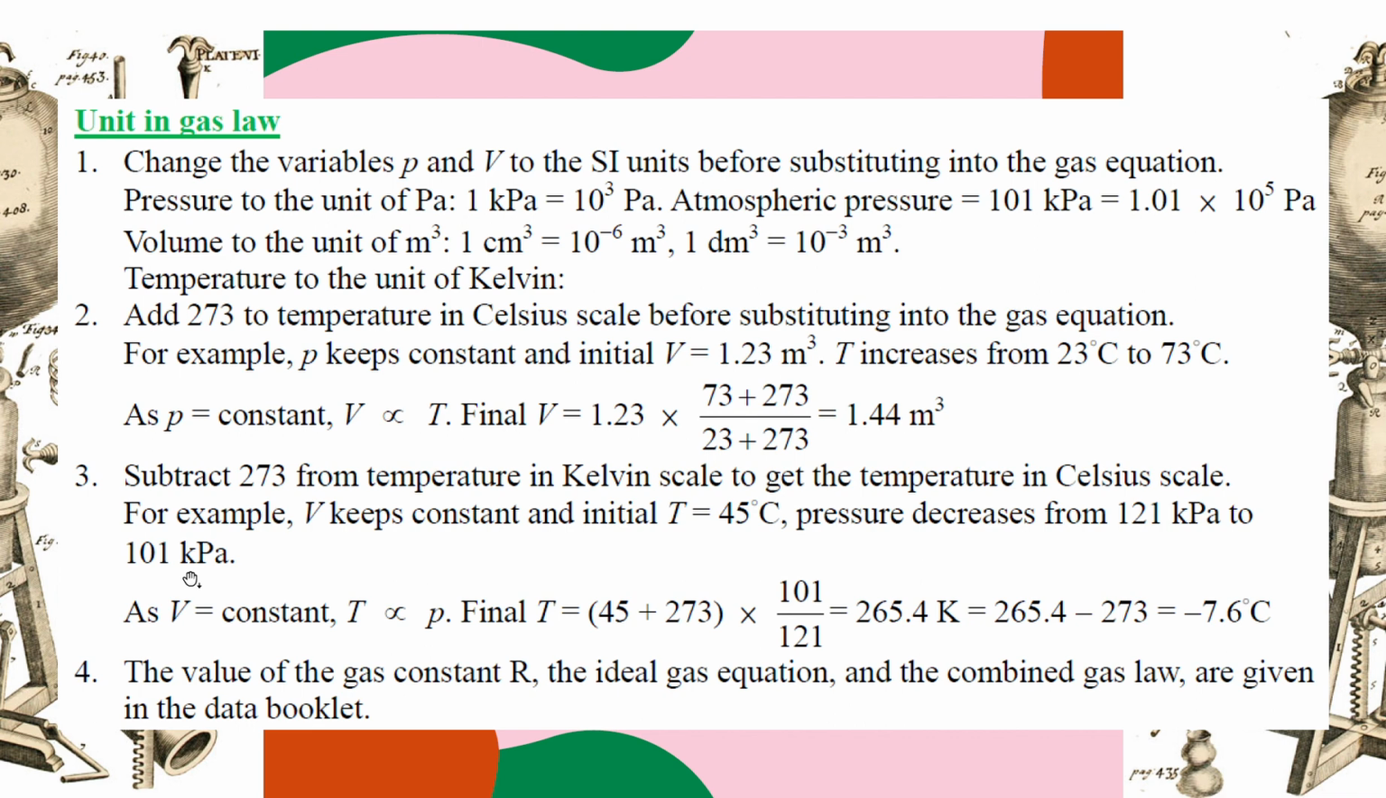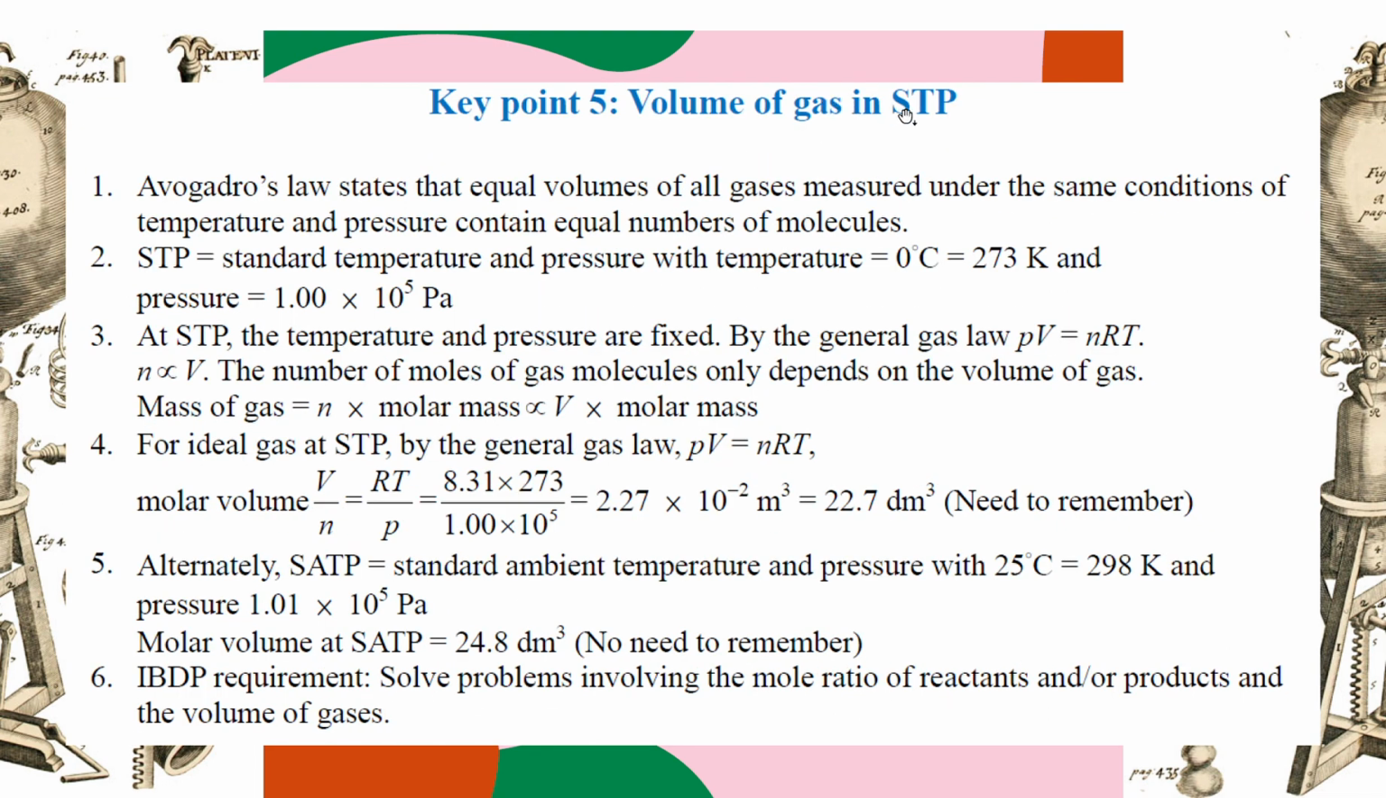Just a little bit decrease, but because you multiply, you add 273. So the change becomes negative, actually negative 7.6 degrees Celsius. And all this will be given in the data booklet, so relax. Then we have two situations we need to understand: STP and SATP.